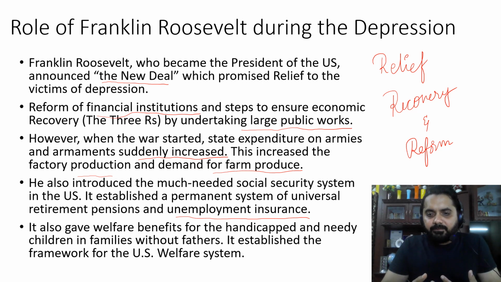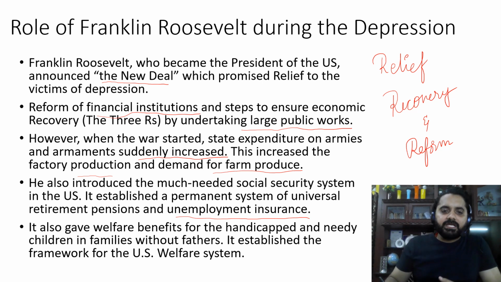So what is this unemployment insurance? Unemployment insurance is a scheme where a person, when he loses his job, is given some amount of money to cope with the situation. So such kind of insurances are called unemployment insurance. So these are some of the schemes that were implemented by Franklin Roosevelt apart from the New Deal program.